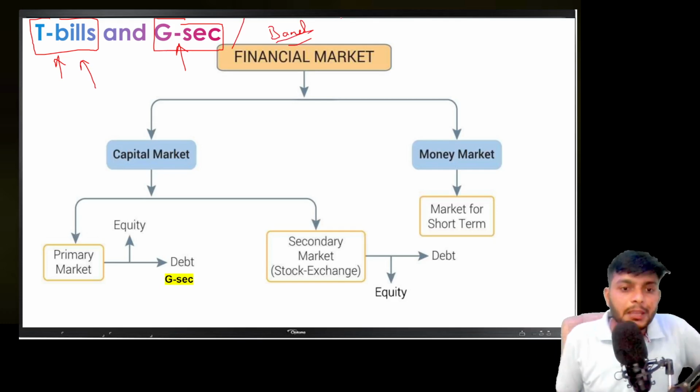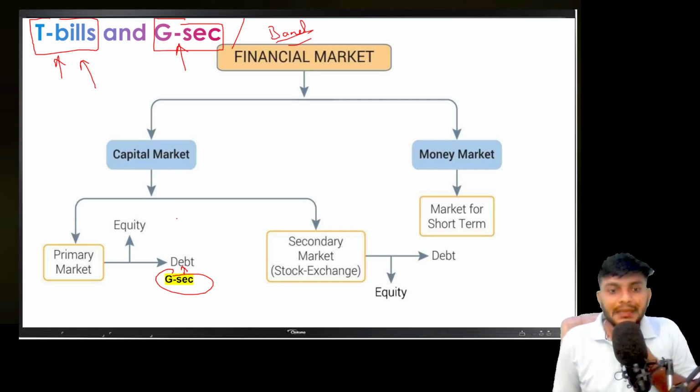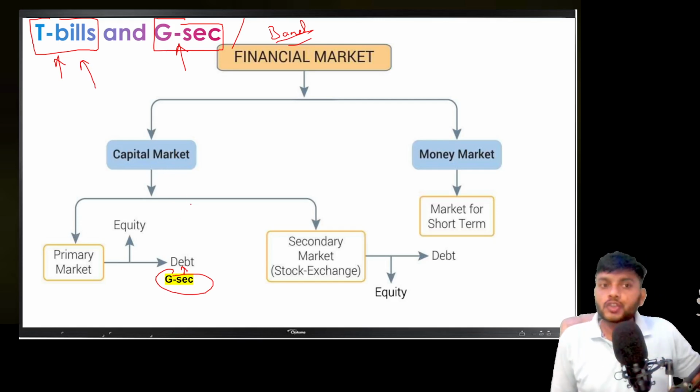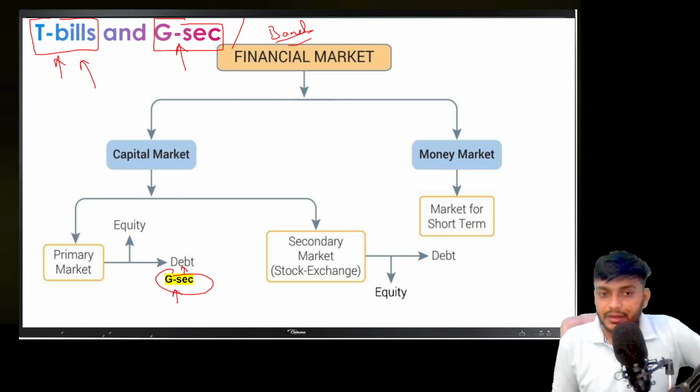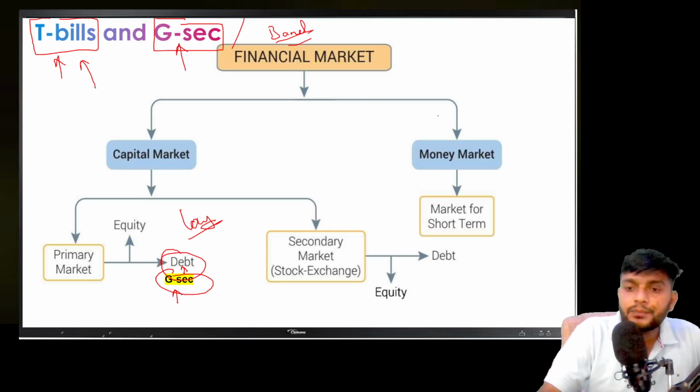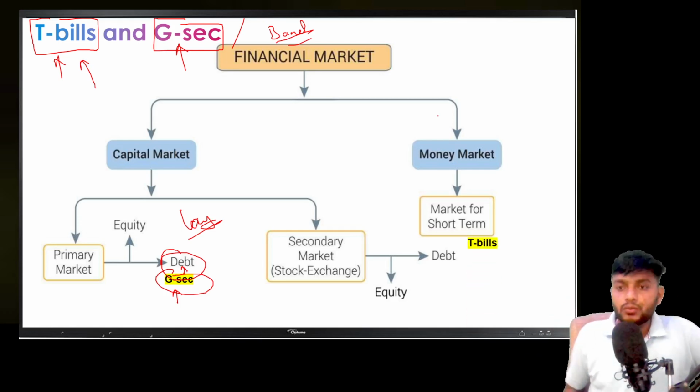So basically T-bills and government securities. Government securities are used as a debt instrument in the capital market. Means when a government is issuing its securities to raise money in the form of a loan from the market, then the government can issue government securities. Okay, it is for a longer period of time. We will see the difference also. And when the government needs to arrange money from the market for a shorter period of time, then treasury bills are used.